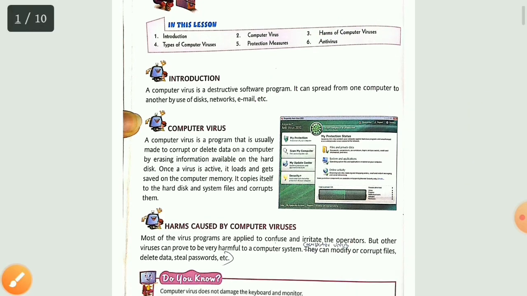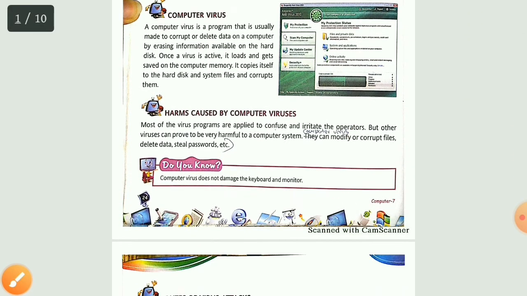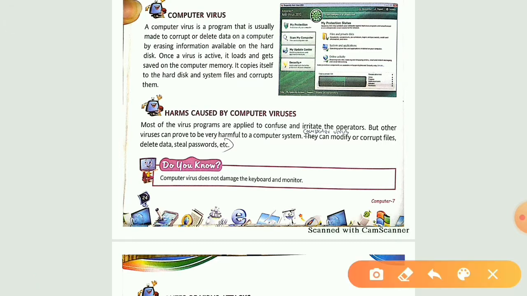Now what are the harms that are caused by computer viruses? See, the main point is at the last line. Computer viruses can modify or corrupt your files, they can delete data, they can steal passwords, etc. They can modify your data. It means once you have made a file and the next time when you open your computer, the file has been modified or corrupted.